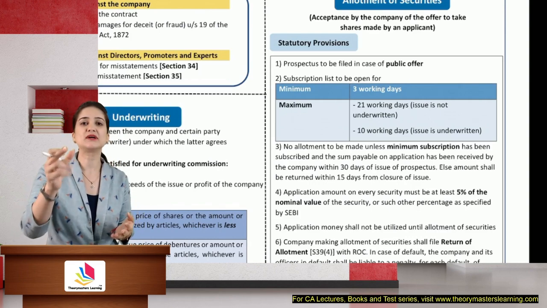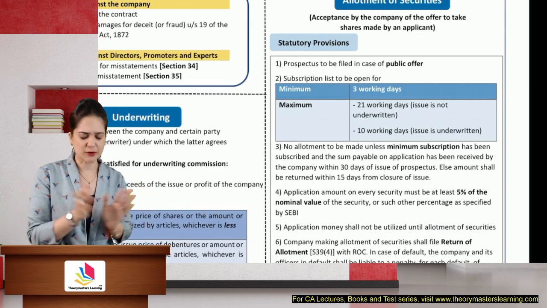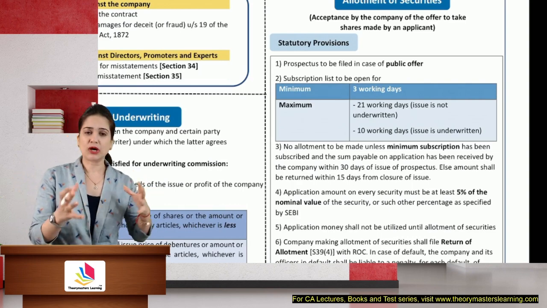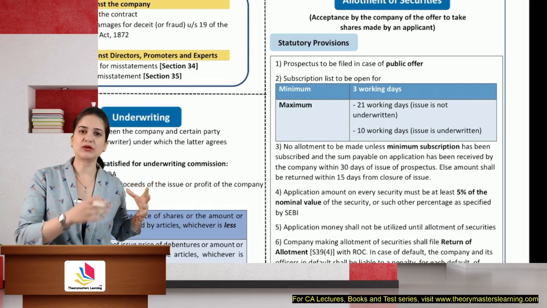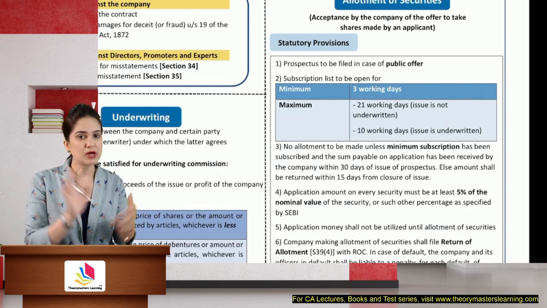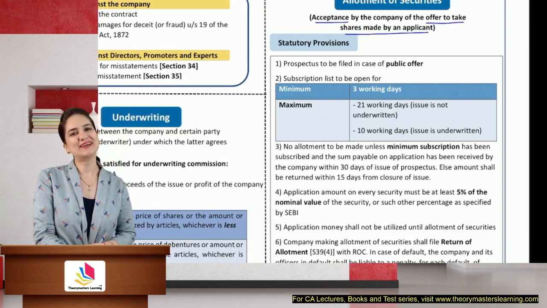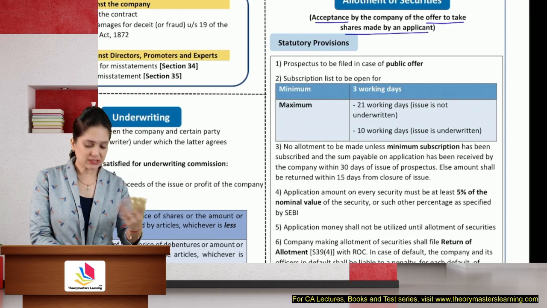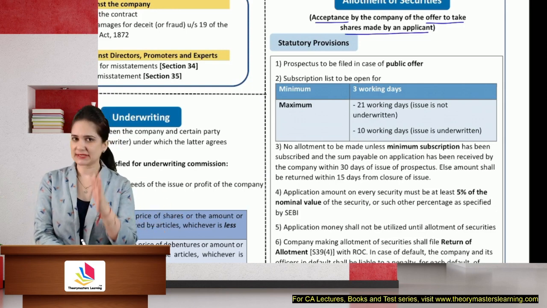You will have to pay the amount that you have subscribed, that is face value of the security. So earlier there are no shares, it is just capital. It's only on allotment that shares come into existence. Now, acceptance by the company of offer to take shares made by the applicant is known as allotment. What are the statutory provisions? If you see the general provisions, they are same as acceptance.